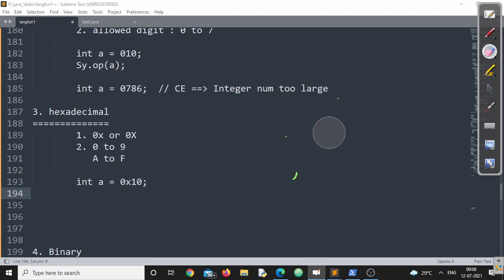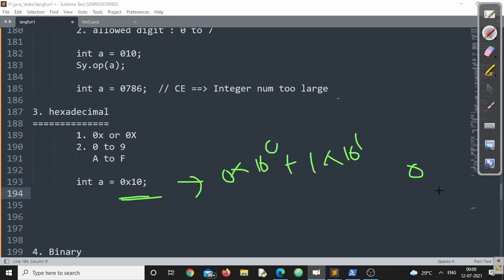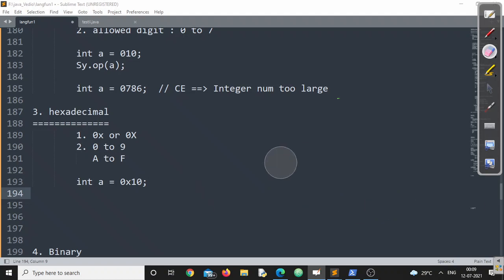That means if I try to print this number, what will be the result? If you convert this one, it will be 0 into 16 to the power 0 plus 1 into 16 to the power 1. Immediately the answer will be 16, right? You can cross check this one, no problem at all. So now this is for hexadecimal. Now two things are very clear. We can represent hexadecimal. We can also represent octal.